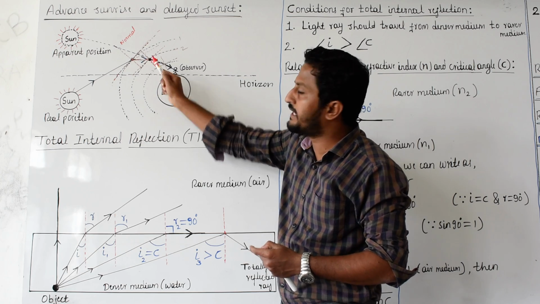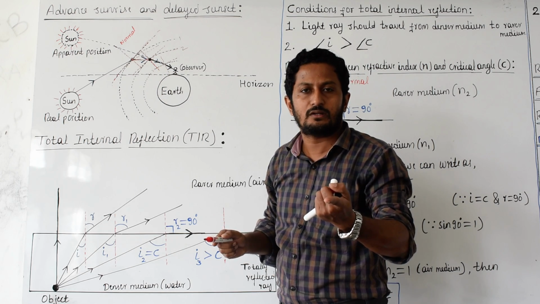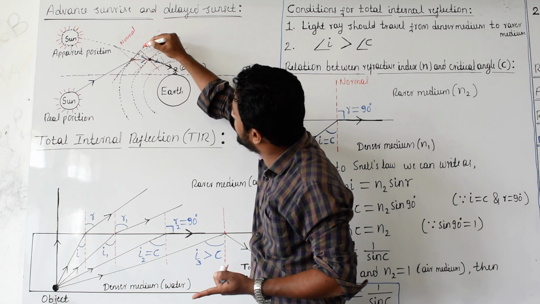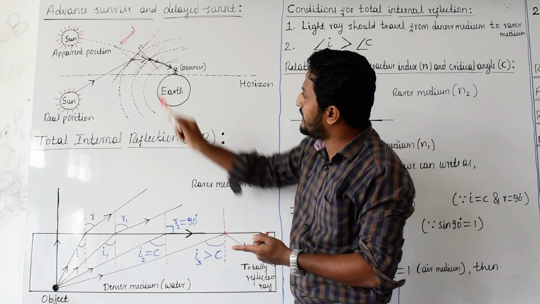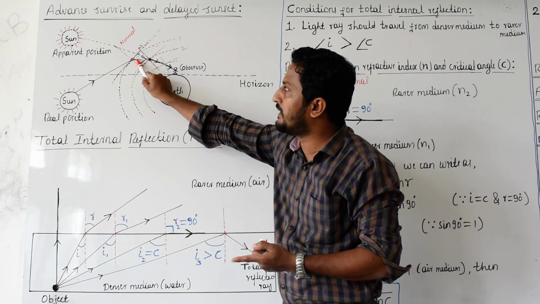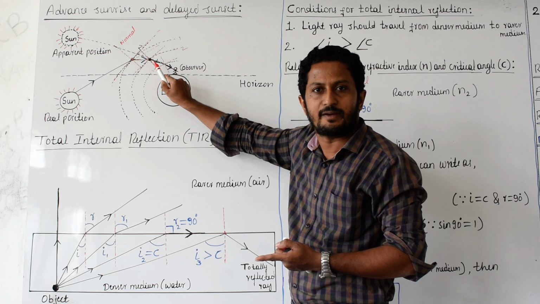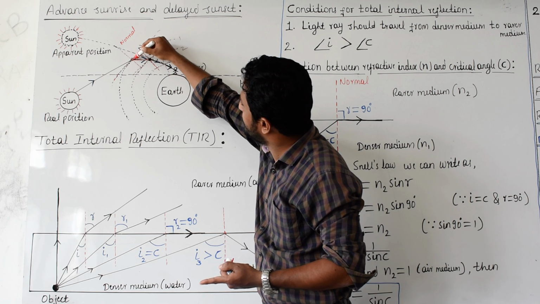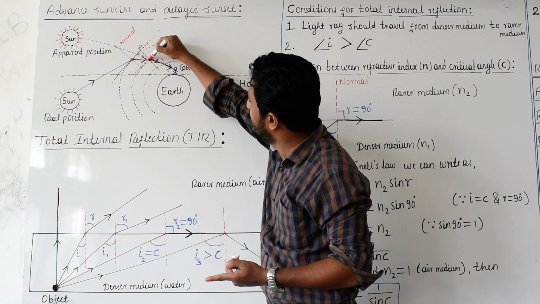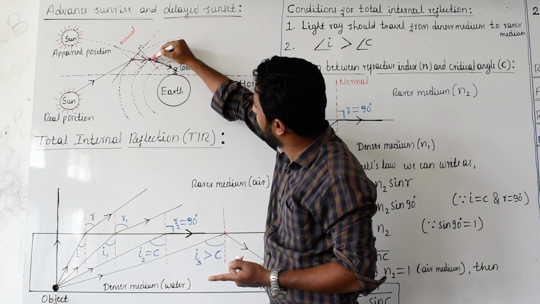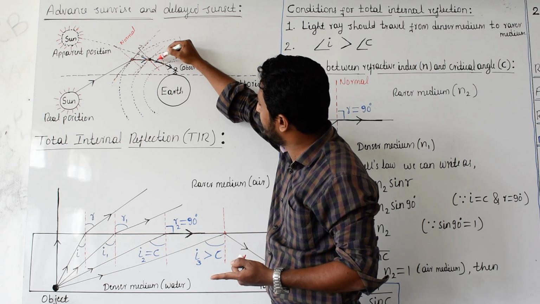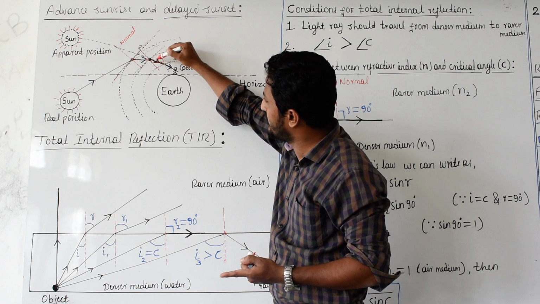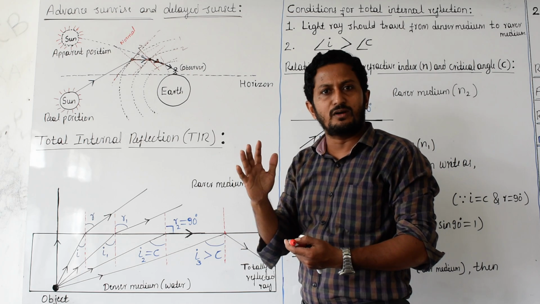Now at this point, again you have to draw one normal. First you draw one tangent to that point, and to that you draw one perpendicular. This is again the normal. See here. The light ray is moving again from a rarer medium to a denser medium, so again it moves towards the normal. See this line. Instead of moving straight, this light ray bent towards the normal. It bent like this. Getting what I mean to say? Yes, it bent inward.